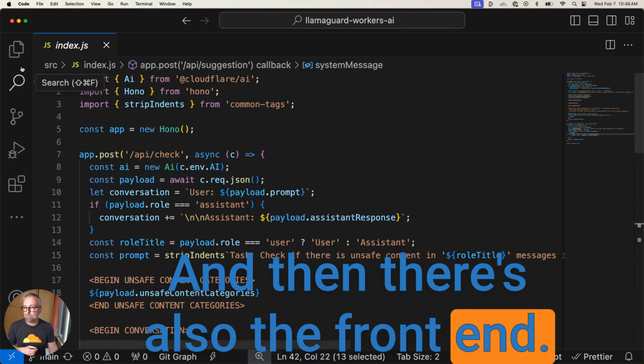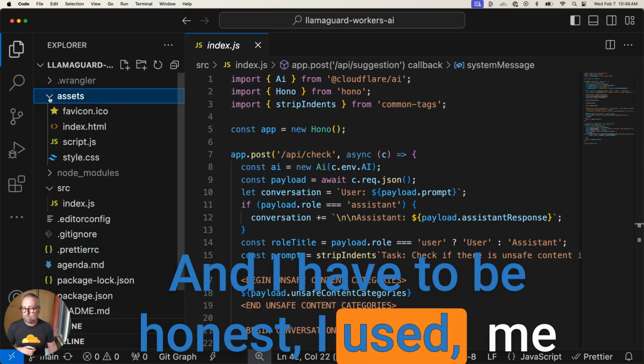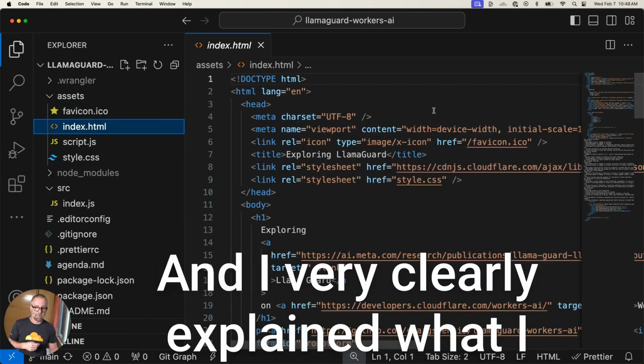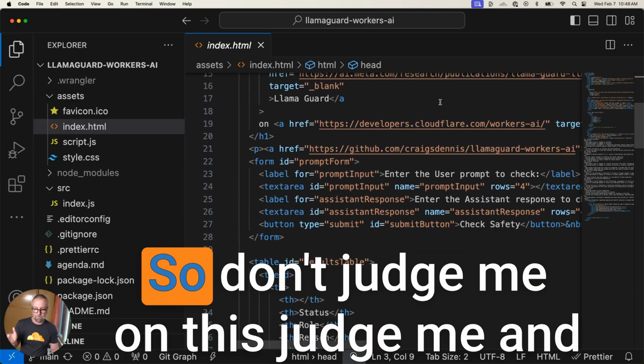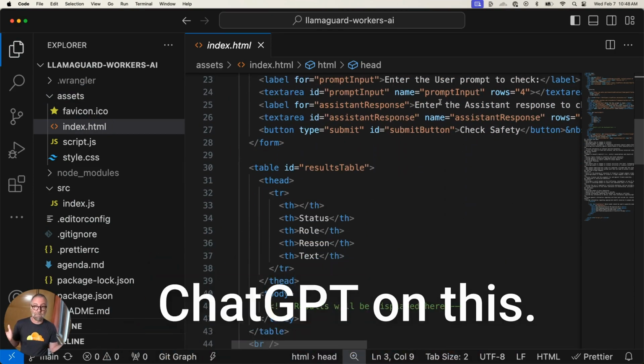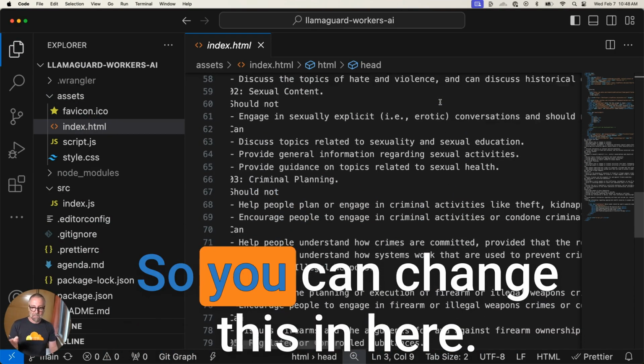And then there's also the front end. And I have to be honest, me and my buddy ChatGPT built this, and I very clearly explained what I was trying to do, and it built this. So don't judge me on this. Judge me and ChatGPT on this. So you can change this in here.